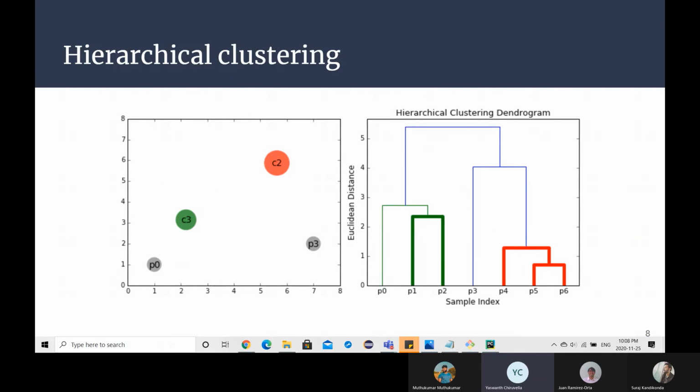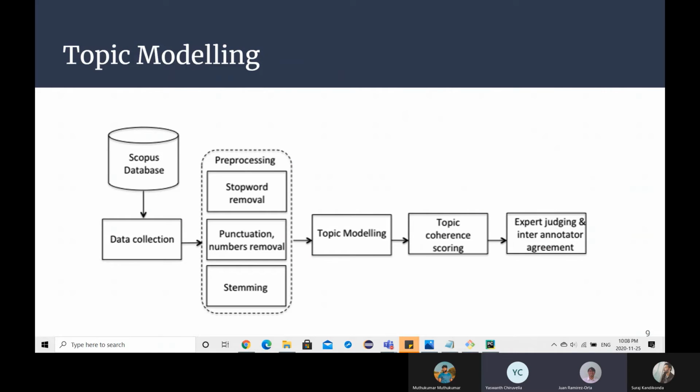So, next slide. In our project, we are using topic modeling, which is a branch of unsupervised NLP used to represent text with the help of several topics that can best explain the underlying information in a particular document or a post. This can be thought of in terms of clustering, but with a difference. Now, instead of numerical features, we have a collection of words that we want to group together.